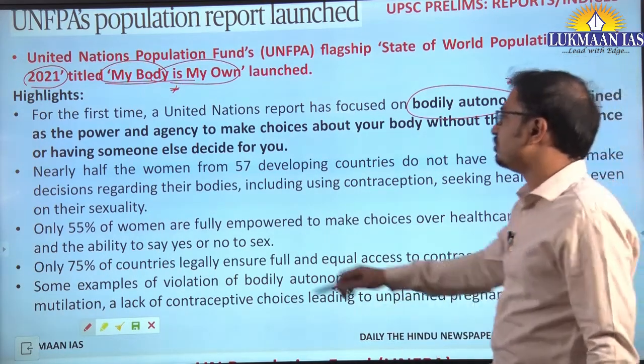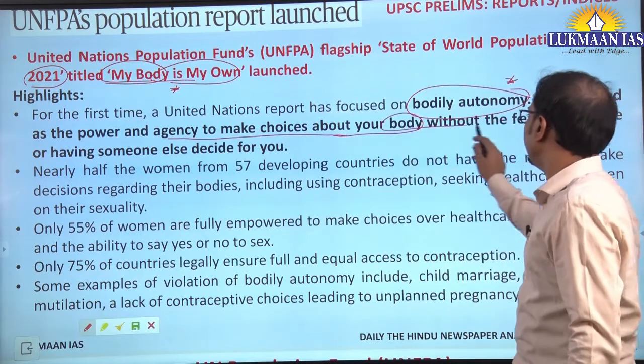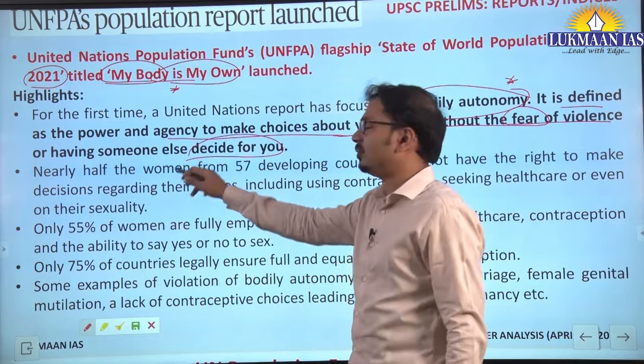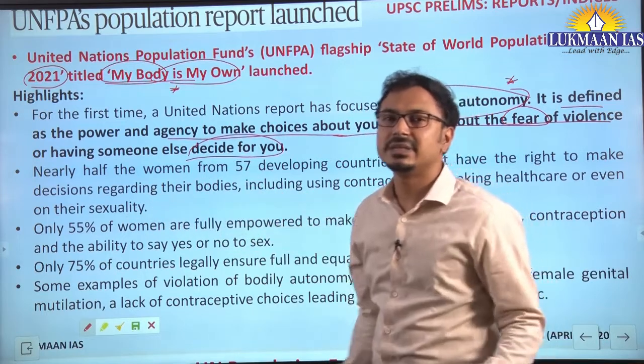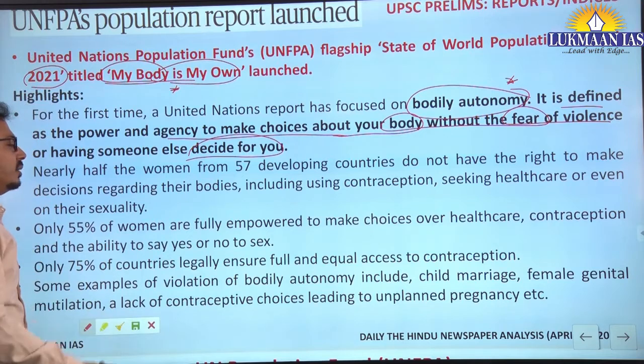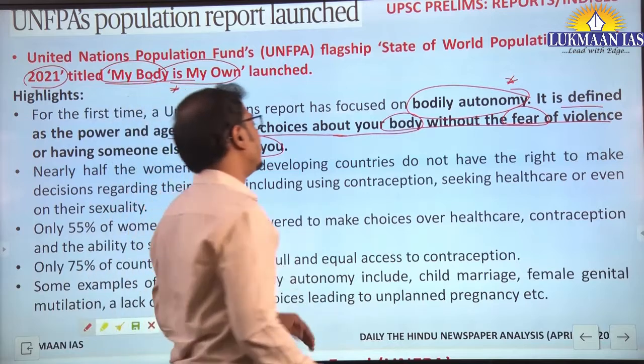It is defined as the power and agency to make choices about your body without fear of violence or having someone else decide for you. So basically it is focusing on women's choices, the bodily autonomy that is facing a problem, especially in some of the developing countries.